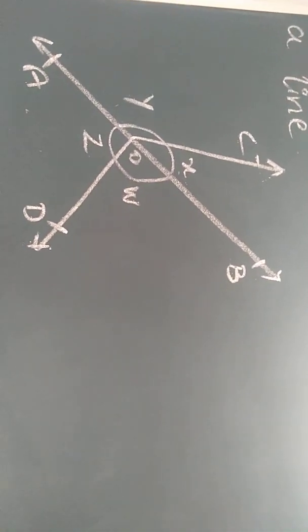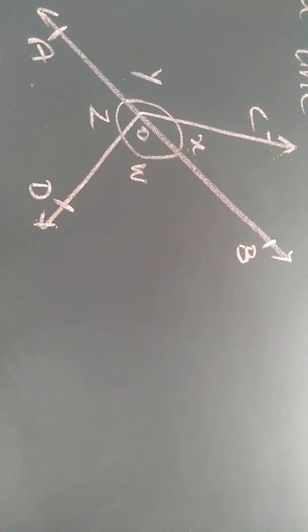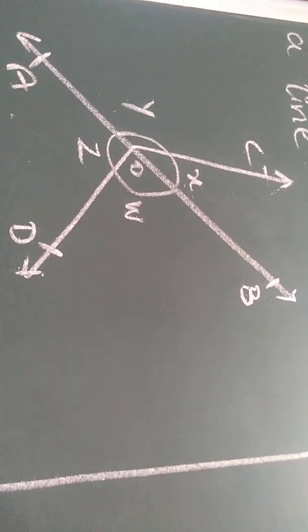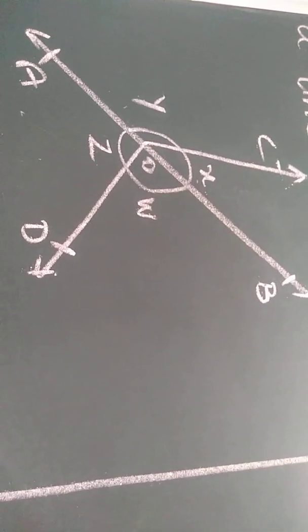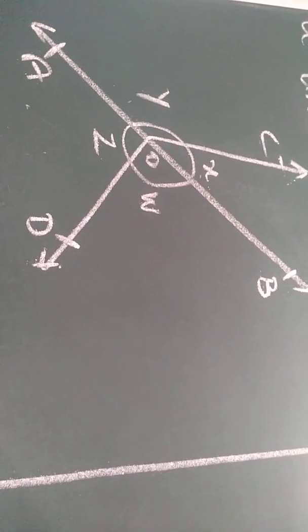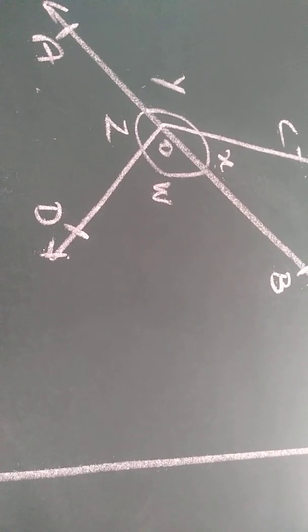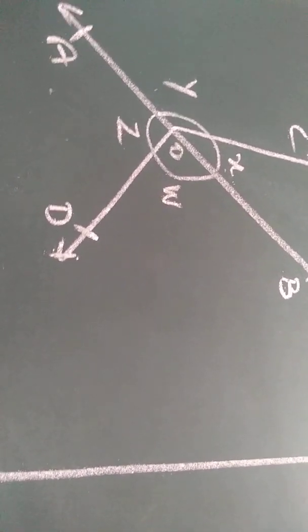That's all. So first, how to proceed with the sum? I will just add all the angles, that is x plus y plus z plus w. As you all know, the sum of all angles, that is a complete angle, is 360 degrees. Okay children, see here I have written the same: x plus y plus w plus z is 360 degrees. Now in our question they have given x plus y is equal to w plus z. So I am going to replace w plus z by x plus y. Can you observe here, they have given in the question, so I have replaced w plus z as x plus y.